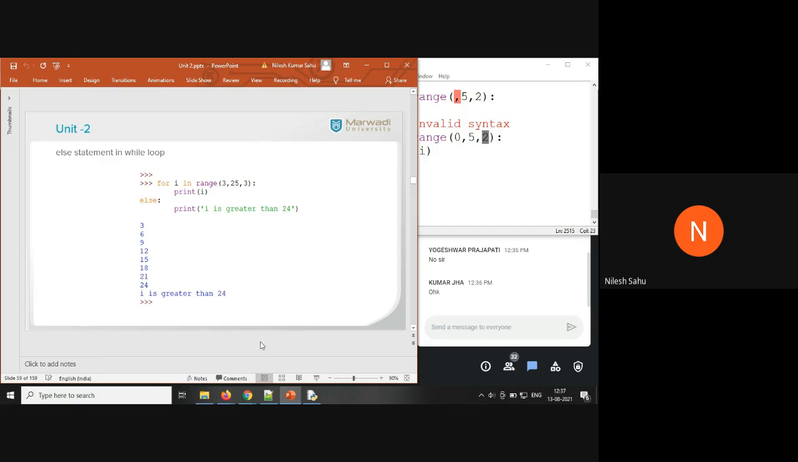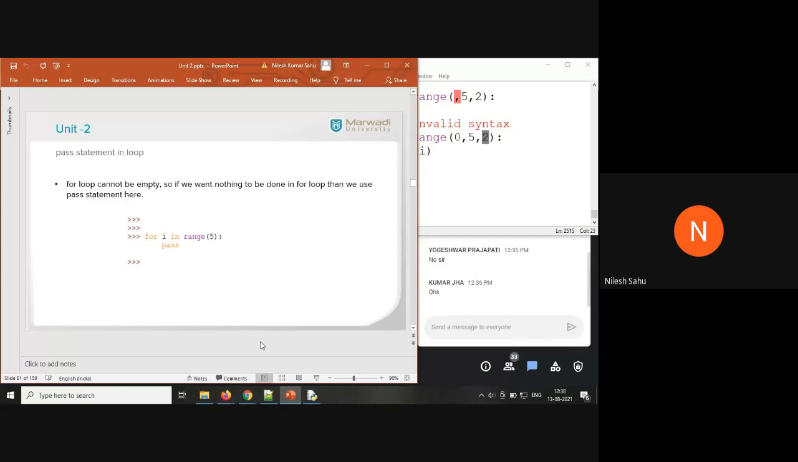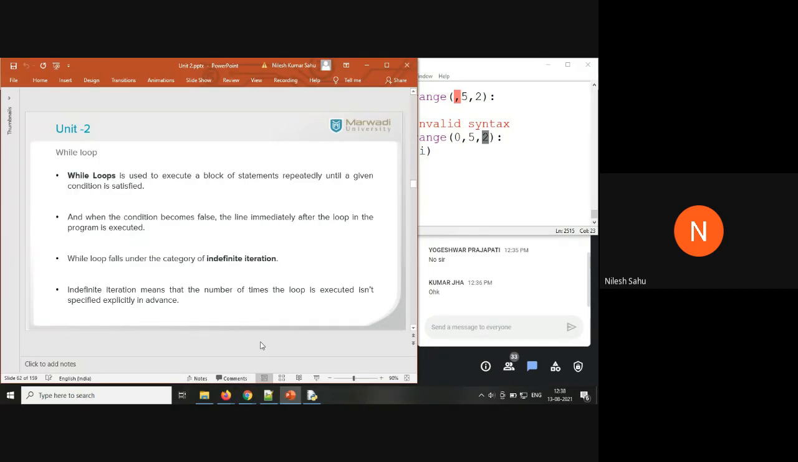So we can also have an else statement outside the for loop or while loop. Whenever the while loop condition becomes false, or when the for loop condition becomes false, this else block is going to be executed. Now we can have similar break and continue statements inside the for loop also. Again, we can't keep the for loop empty, so you can use the pass keyword.